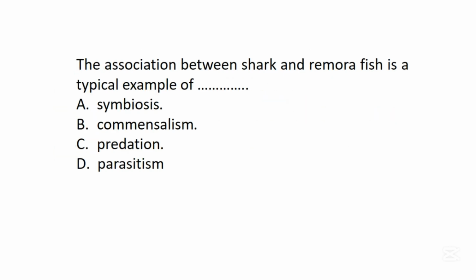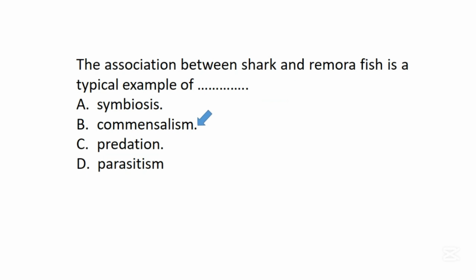The next question says, the association between shark and remora fish is a typical example of dash. A. Symbiosis. B. Commensalism. C. Predation. D. Parasitism. In this question, the correct answer is B. Commensalism. Commensalism is a type of association between two different organisms in which one of the organisms, known as the commensal, benefits from the second organism but does not cause any harm to it.